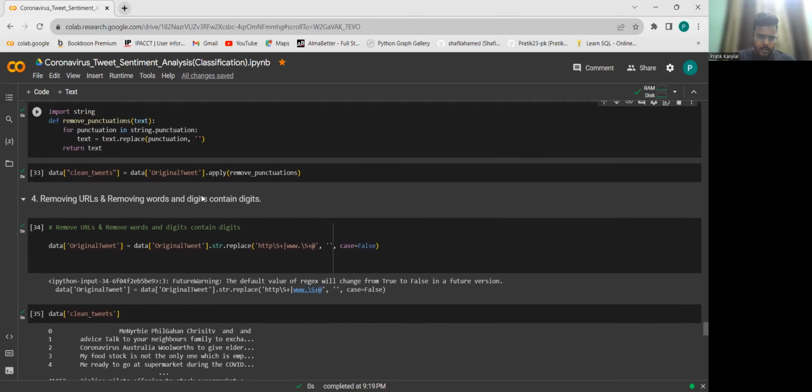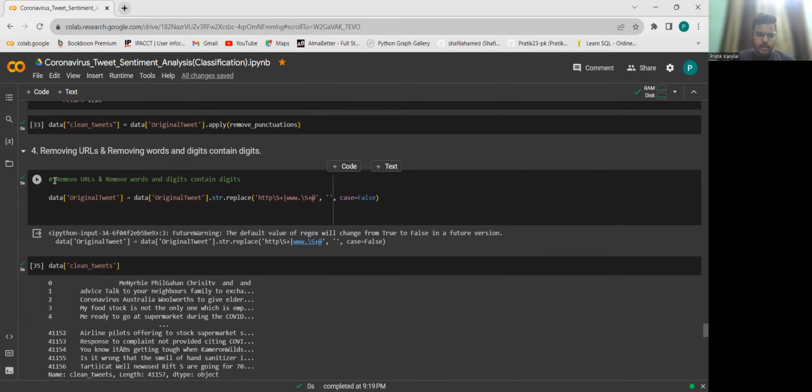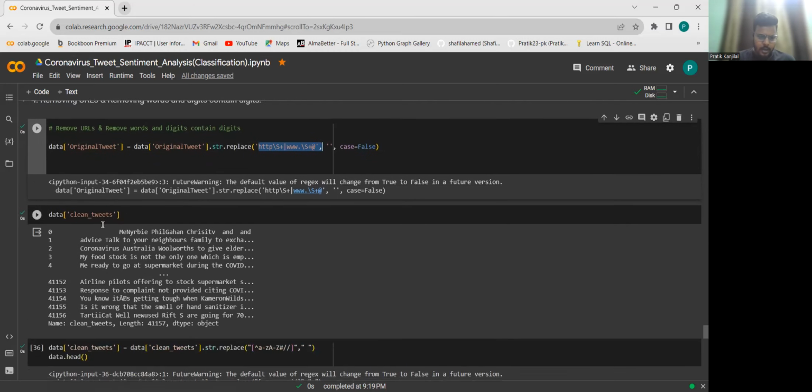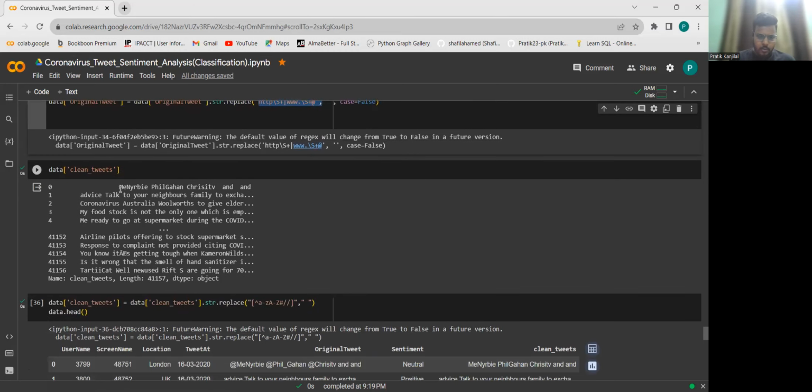Now we define clean tweets over here and apply the remove punctuations and remove URL parts. And here we are specifically removing URLs once again, in case we missed something in the previous step. And now we see there are no at the rates or taggings or links, etc. over here. This is a clean data column we have here.